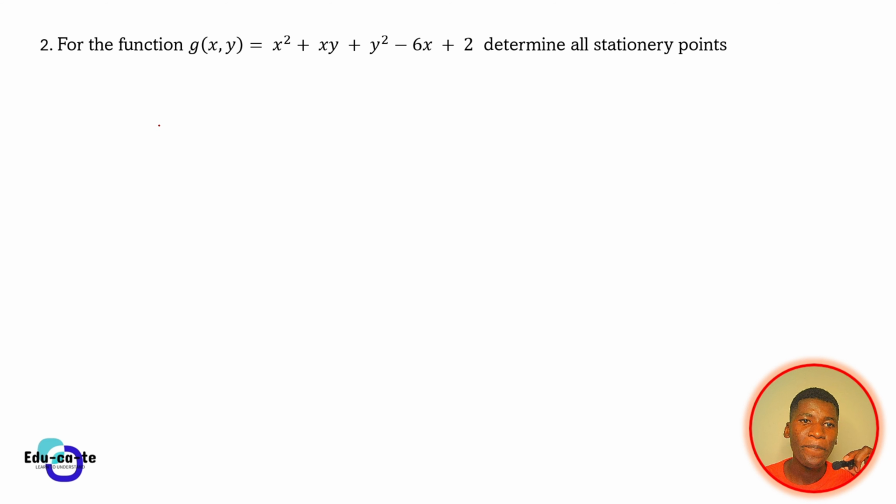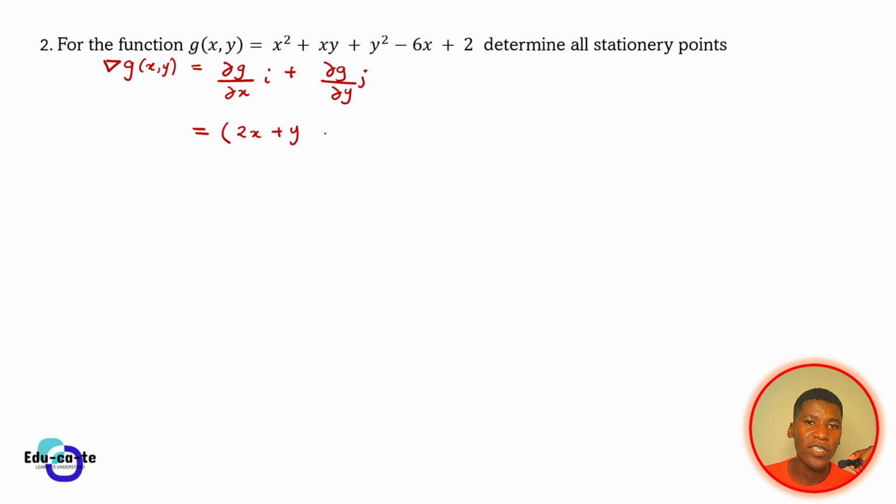Remember, to find the stationary point, we are going to find the gradient of g as a function of xy, and here we take the partial derivative of g in terms of x plus the partial derivative of g in terms of y. So if we do the partial derivative in terms of x, this is going to give us 2x plus y minus 6.